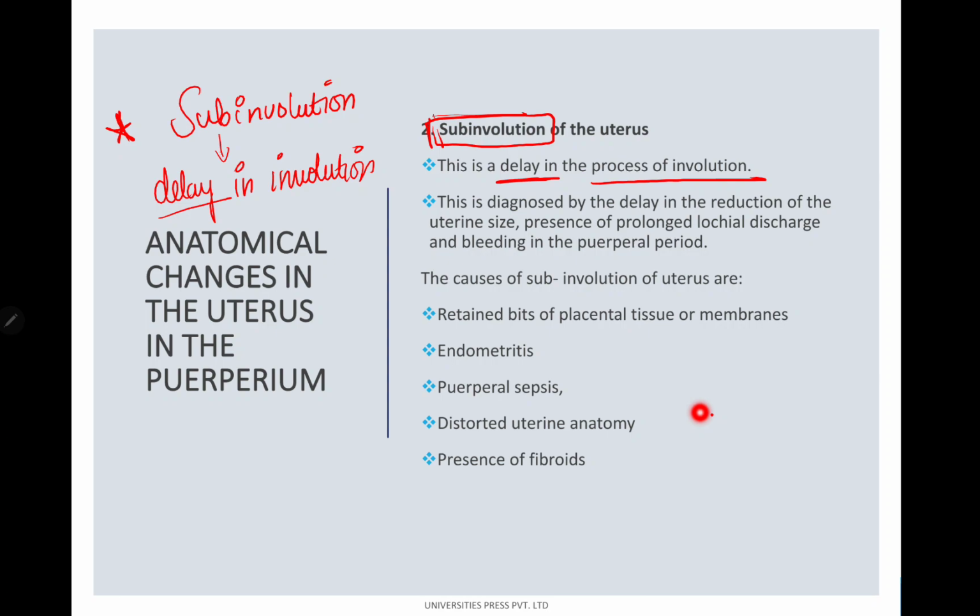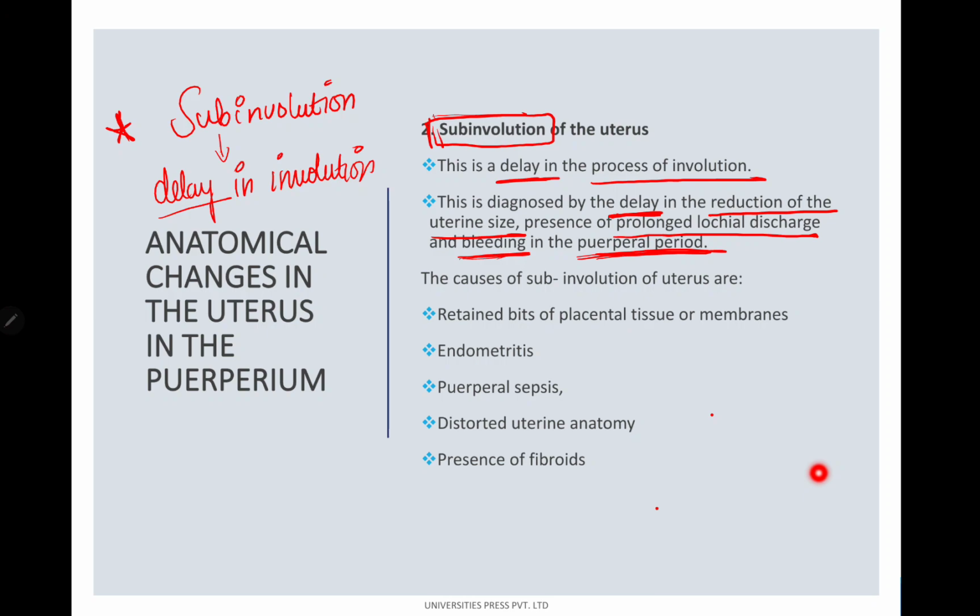Now how do we diagnose subinvolution of the uterus? It is diagnosed by the delay in the reduction of the uterine size. Secondly, the presence of prolonged lochial discharge and bleeding in the puerperal period. So by 3 things we can diagnose.